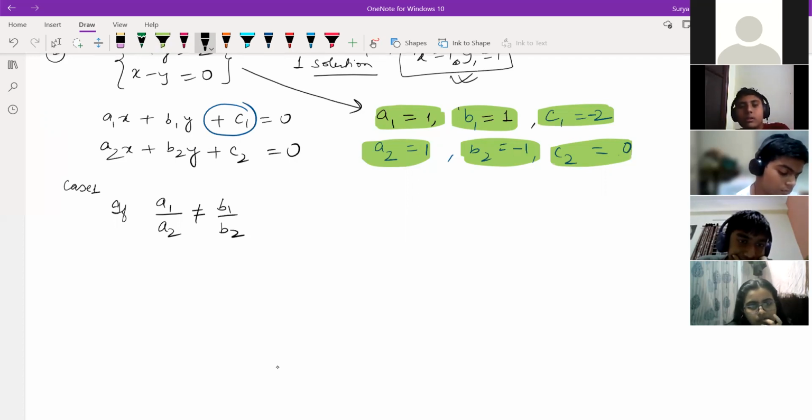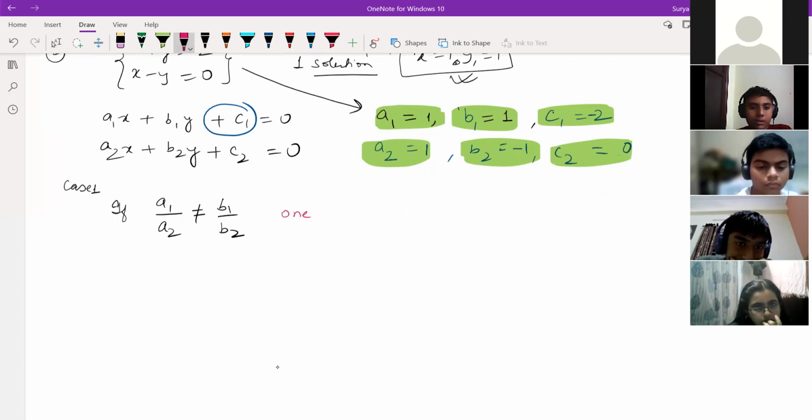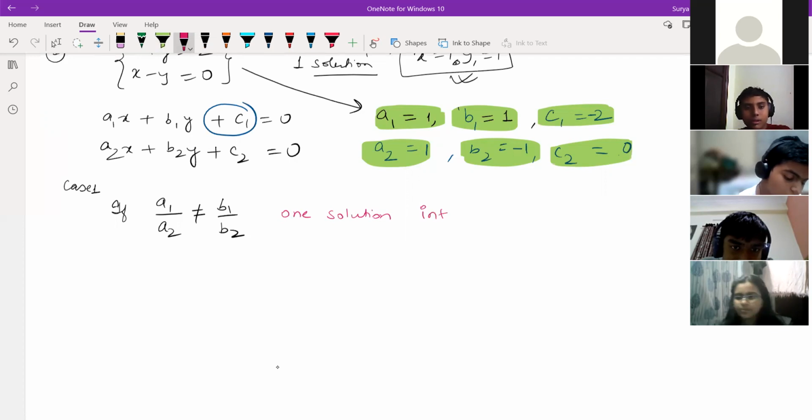4th and 5th. If a1 by a2 is not equal to b1 by b2, then how many solutions will come? One solution. Or you can say intersecting lines we get, right? Intersecting lines means, children, like this.